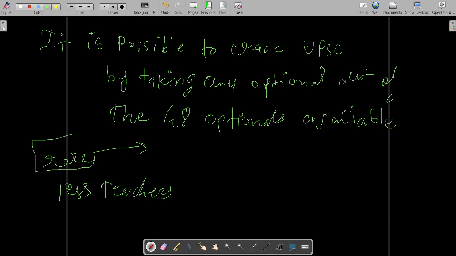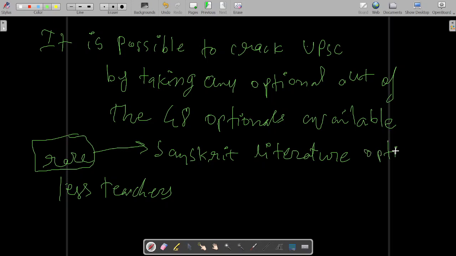suppose I tell you the name of one of the rarest optionals, Sanskrit literature. Some people take this as their optional, very few people. Suppose someone takes this optional, do you think cracking UPSC is possible? Yes, it is possible to crack UPSC with this optional also. So the only thing is that you will have to look at your interest.